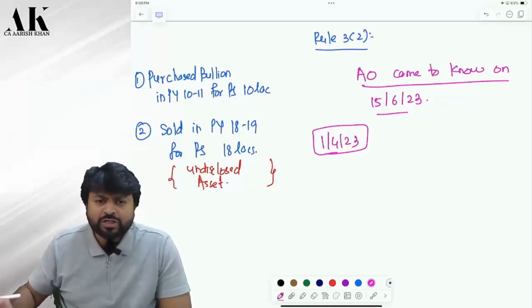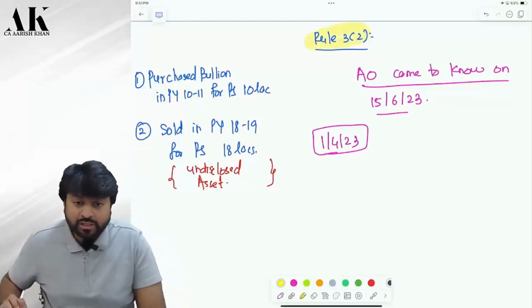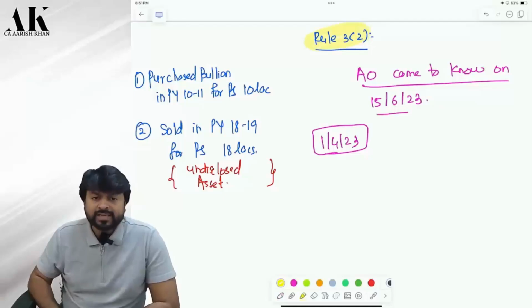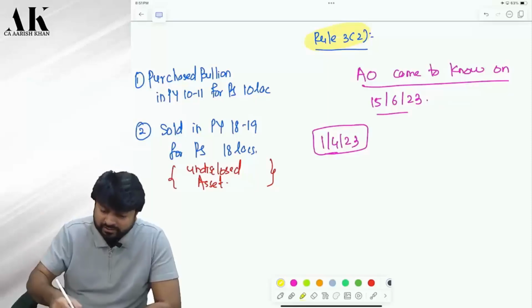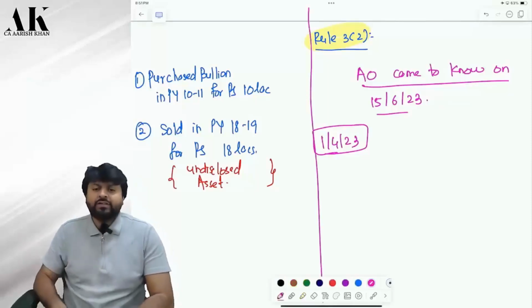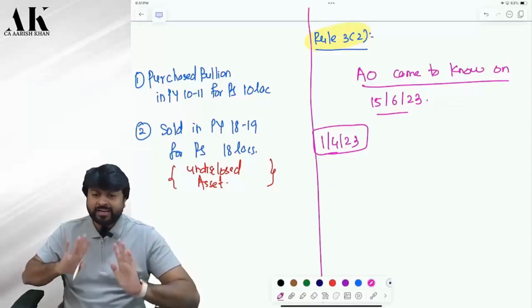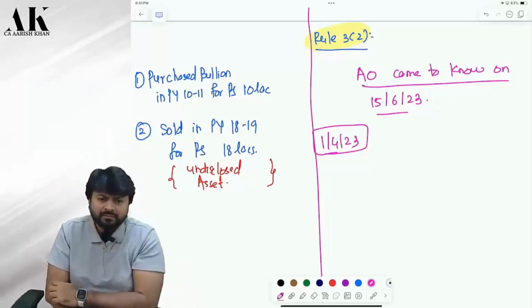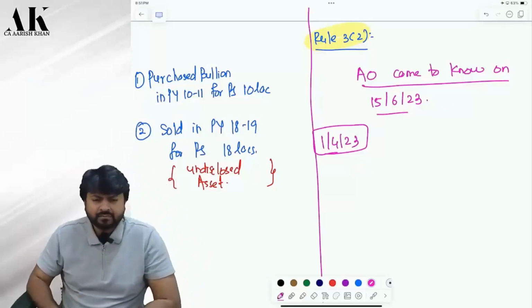Did you understand my question? Rule 3 sub rule 2 takes care of a situation where the asset is transferred before what? Tell me. Before the valuation date. So if the asset is there on the valuation date, then you value as per rule 3 sub rule 1: cost or NRV, whichever is higher, or whatever the valuation rules are.